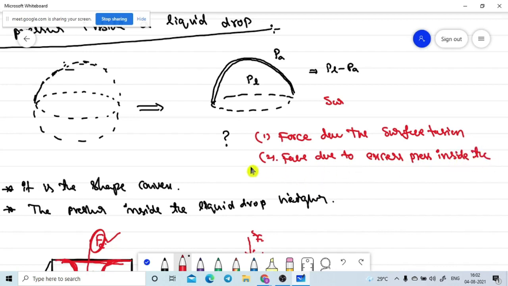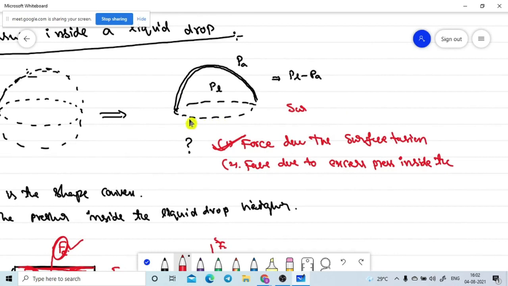We are concentrating on them one by one. First of all, I am concentrating on the force due to the surface tension. How it appears, how it is acting on that liquid drop. See, now I have taken this semi-spherical shape of the liquid drop. Always the surface tension force will act tangential to the surface. Now this is the cross section of the liquid drop. At this point tangential force is acting, at this point also, here also tangential force is acting. So this is the tangential force, the surface tension force direction.